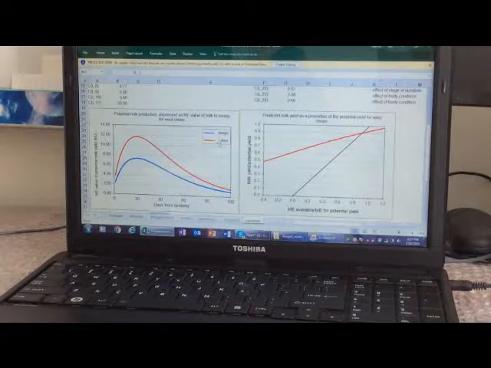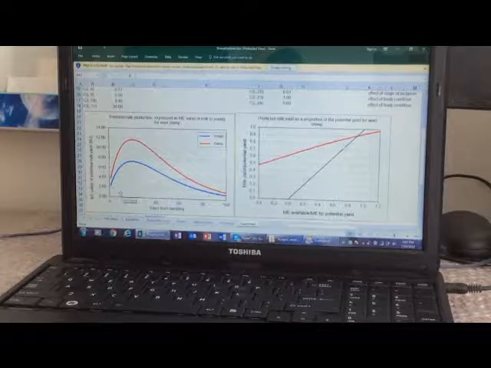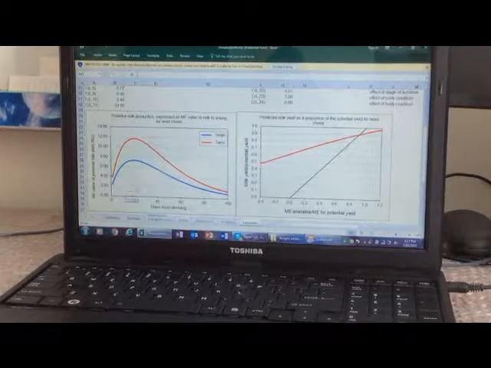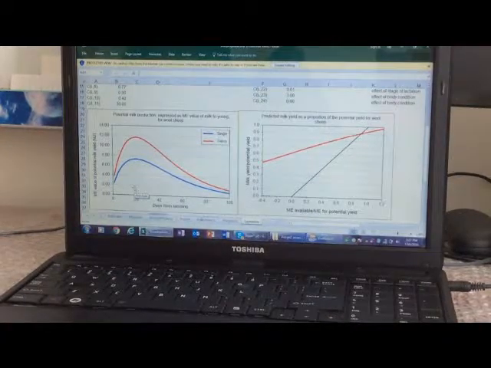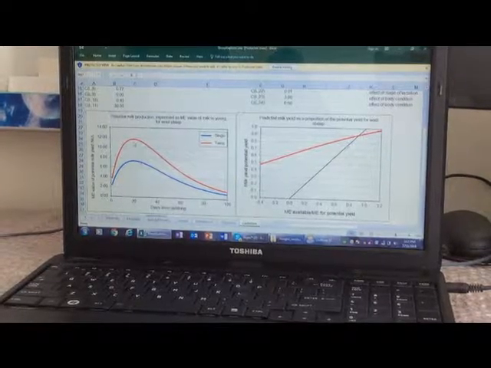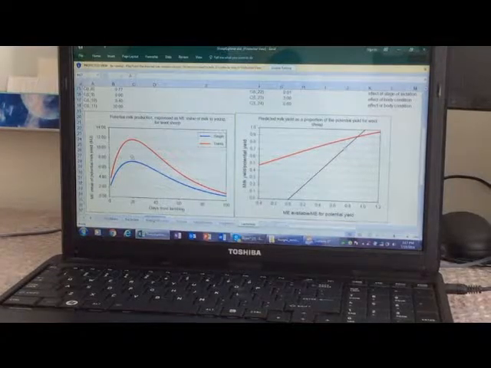These ewes are carrying singles, some are carrying twins, and in the beginning after lambing, because these lambs are entirely depending on their mom's milk, the ME required there is quite high. The ME value for the potential milk is quite high.